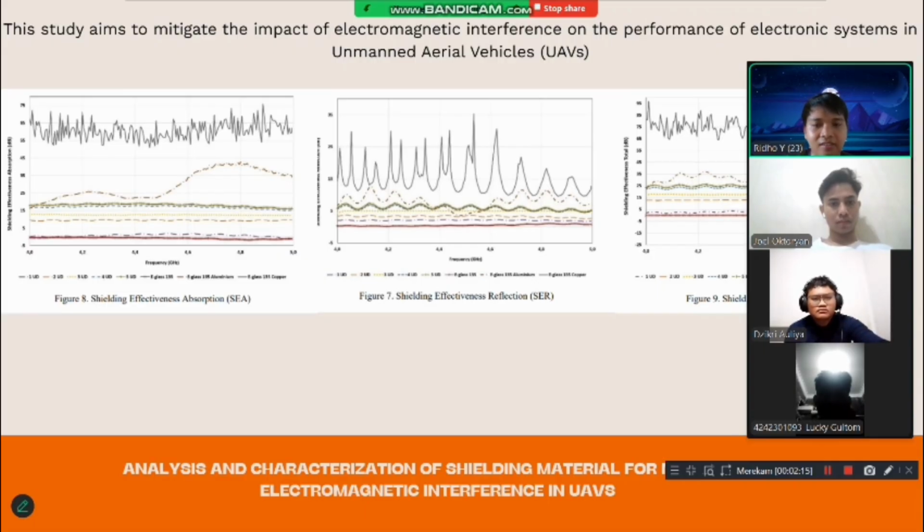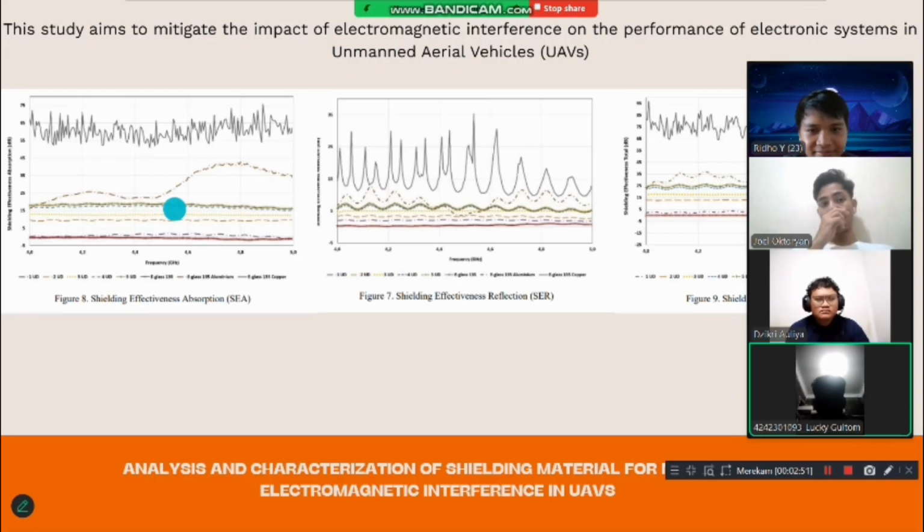Among the configurations, E-glass with a copper layer demonstrates the highest overall value across the 4 to 5 GHz frequency range, reaching peak values at higher frequency. This behavior confirms that materials with lower transmission values provide better electromagnetic shielding performance.